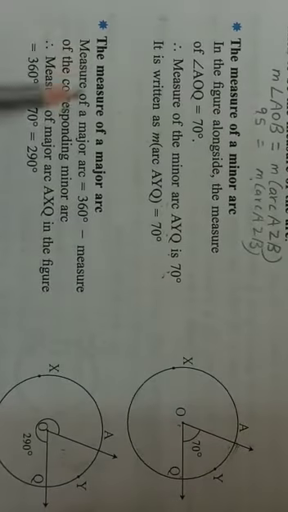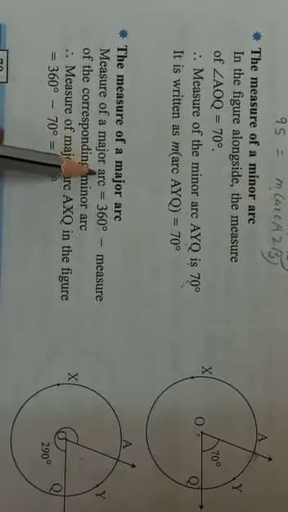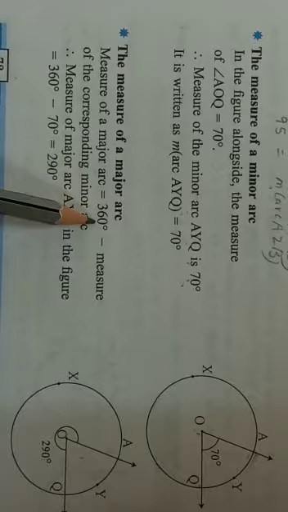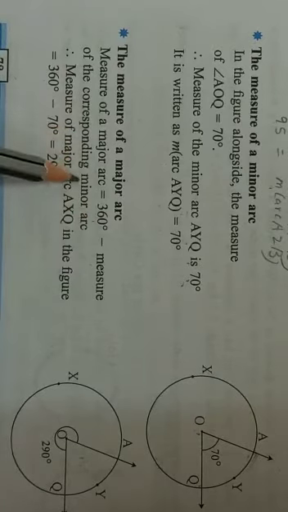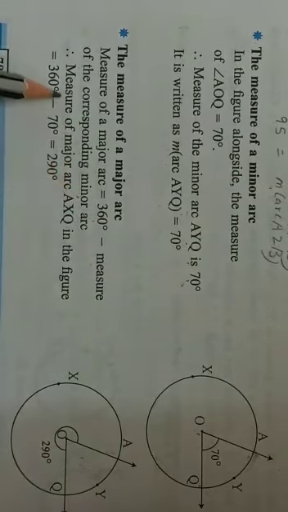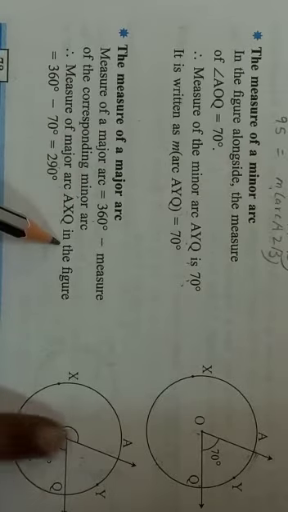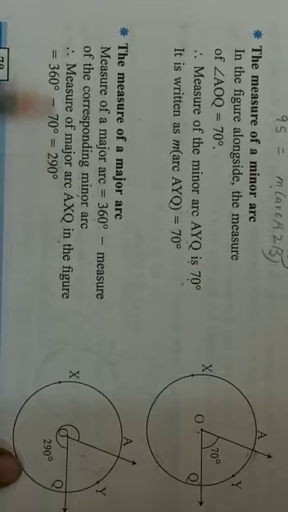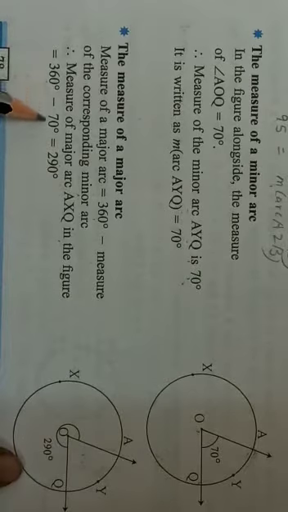Okay. So, the measure of the major arc is equal to 360 minus the measure of the corresponding minor arc. So, the measure of the major arc AXQ in the figure, now here they have given another figure, AXQ is 360 minus 70, which is equal to 290.